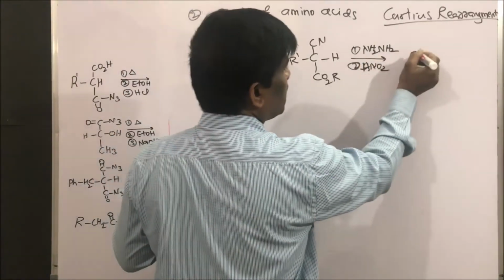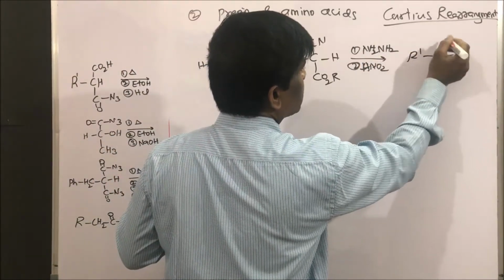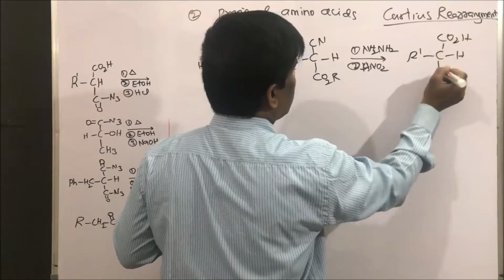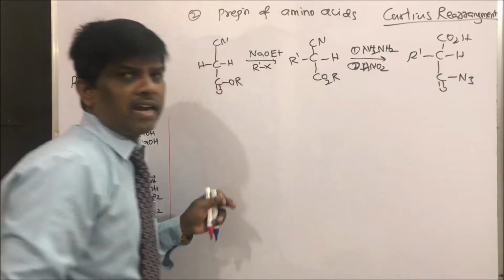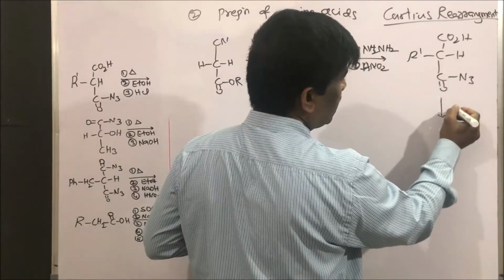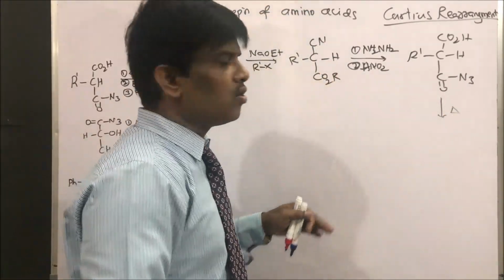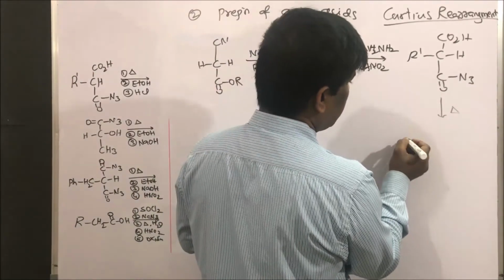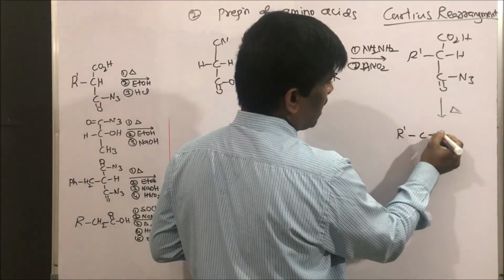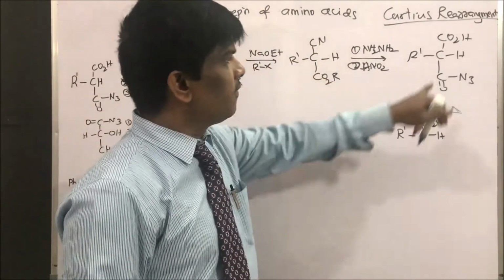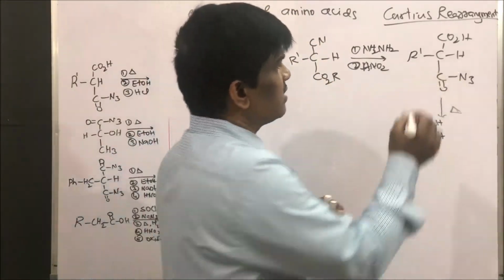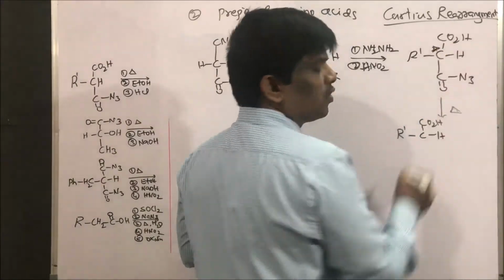What we are going to get is, this is going to form acid, CO2H, and this side azide. Acyl azide. This azide upon heating is going to give isocyanate. Let us write the isocyanate. R prime, C, hydrogen, I am not disturbing, CO2H, because if it is chiral, this stereo center is not going to be disturbed. That I want to show.